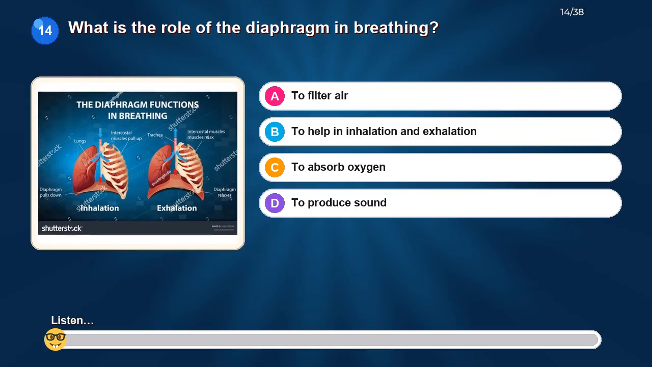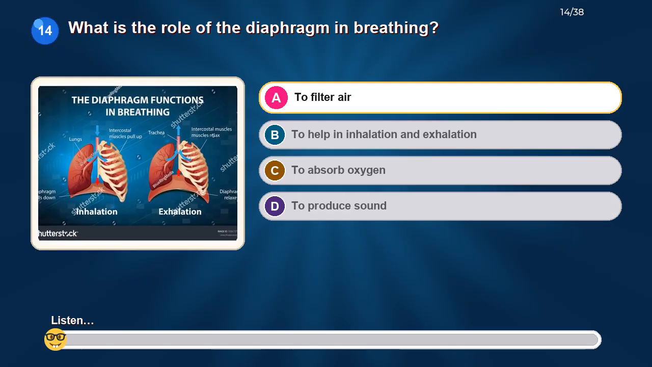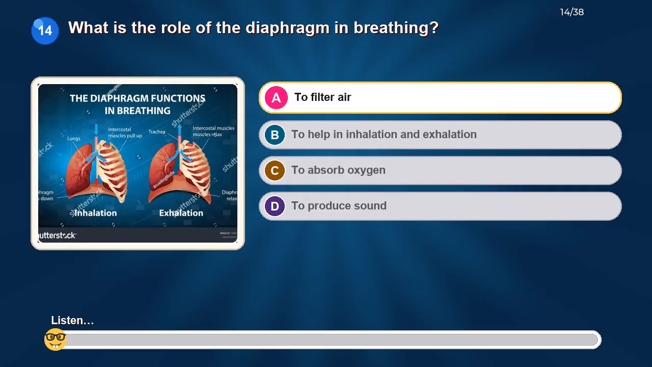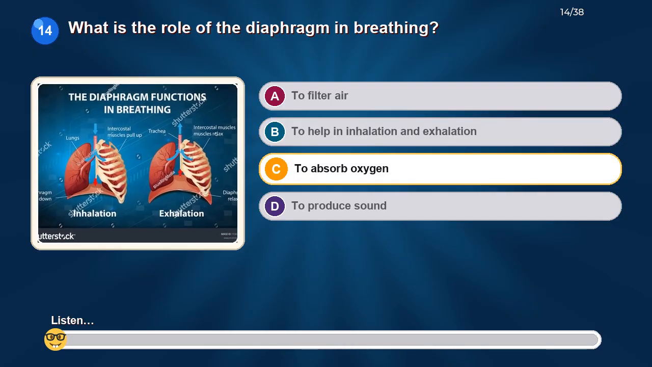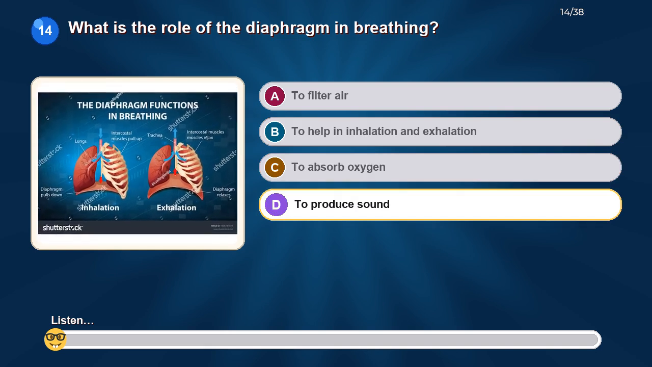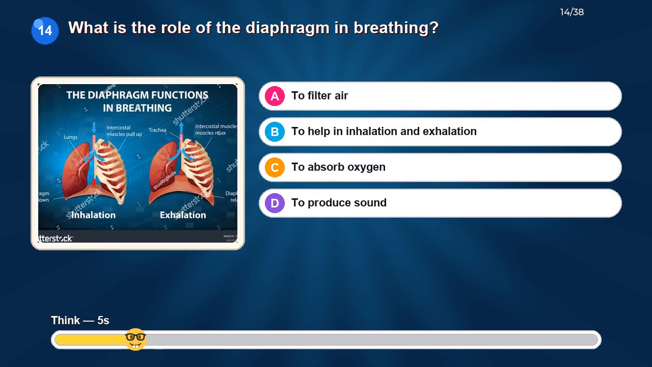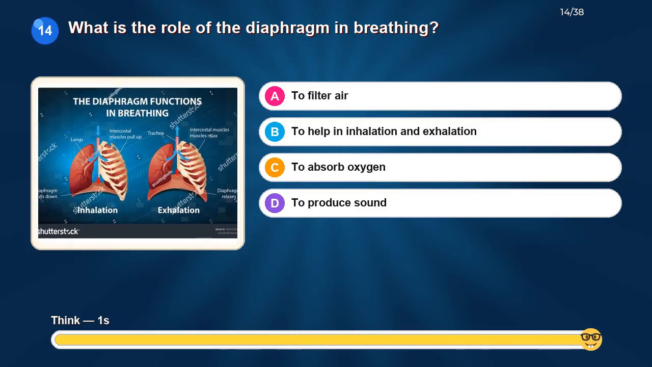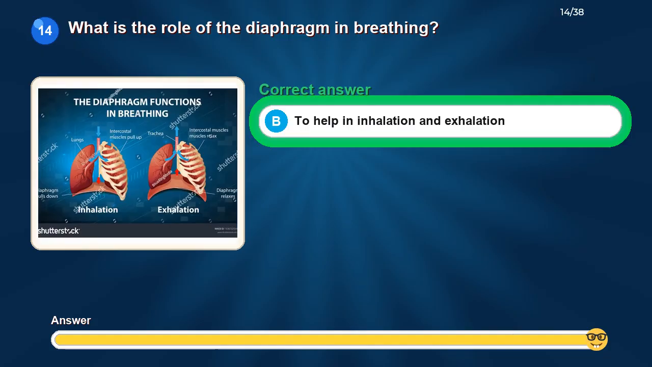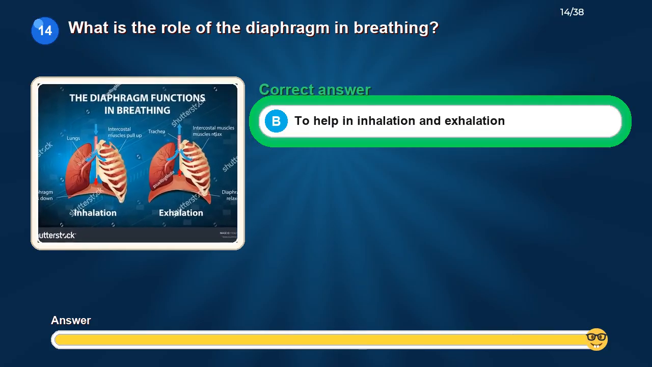What is the role of the diaphragm in breathing? Option A. To filter air. Option B. To help in inhalation and exhalation. Option C. To absorb oxygen. Option D. To produce sound. The correct answer is to help in inhalation and exhalation.